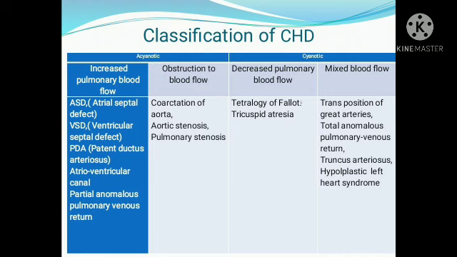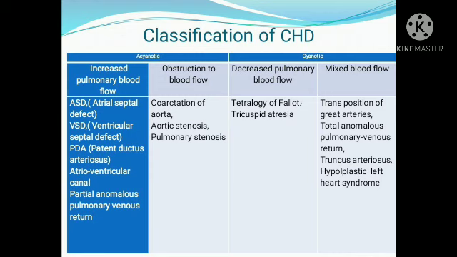So this is about the classification of congenital heart defects, mainly broadly divided into two, acyanotic and cyanotic. Acyanotic is again divided into increased pulmonary blood flow and obstruction to the pulmonary blood flow. Increased pulmonary blood flow: ASD, VSD, PDA, atrial canal, partial anomalous pulmonary venous return. Obstruction to the blood flow occurs in coarctation of aorta, aortic stenosis, and pulmonary stenosis.